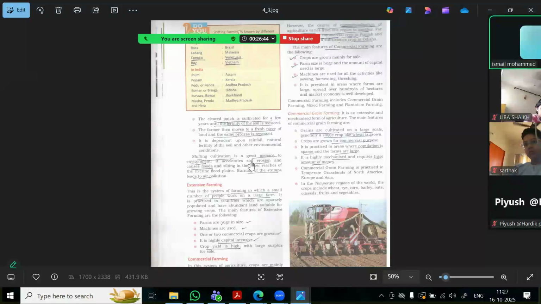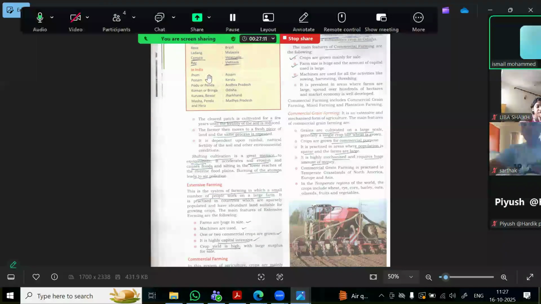So what is the problem with this one? It is a great menace to the environment. Menace means a danger or harmful to the environment. Why? Because it accelerates soil erosion. It causes floods, and the burning of the stumps leads to air pollution.